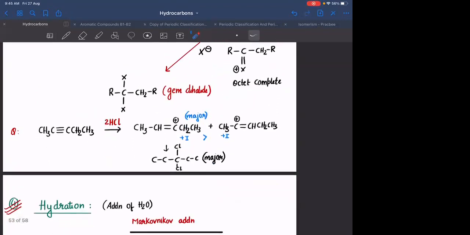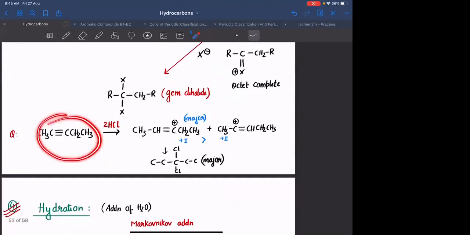Okay. इस केस में हमने कैसे जज किया? That is based on the stability of the vinyl carbocation that is formed. You can form the vinyl carbocation on this carbon as well as on this carbon. We will prefer to form the vinyl carbocation on this carbon as this is more stable. This vinyl carbocation is stabilized by CH2CH3, which is a stronger electron releasing group when compared to CH3.